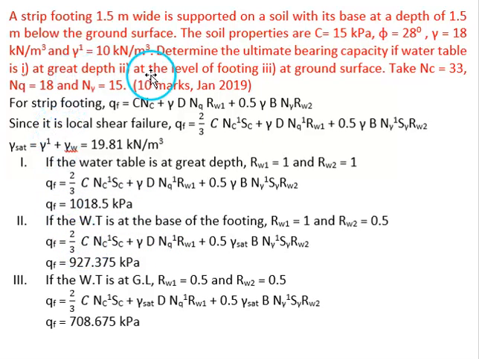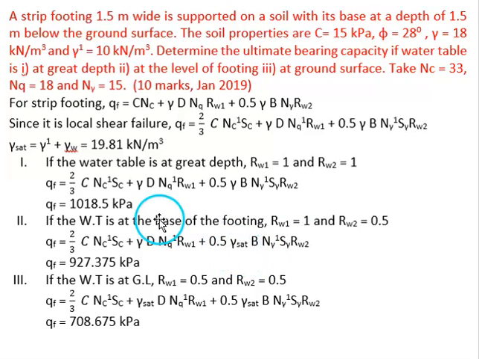Thus in the second case, when the water table is at the level of footing, when it is at the base of the footing, then RW1 will become 1 but RW2 will become 0.5 because it is submerged. Then by taking the RW2 value as 0.5 and saturated unit weight in the equation, when we take the water table correction factors, we should take the saturated unit weight.